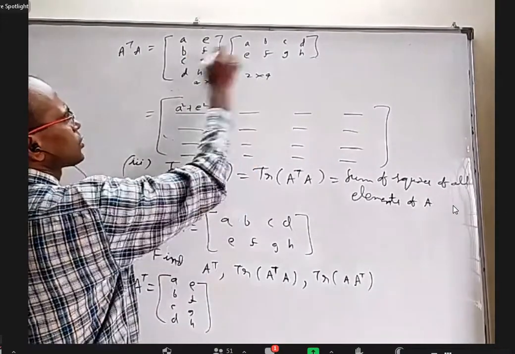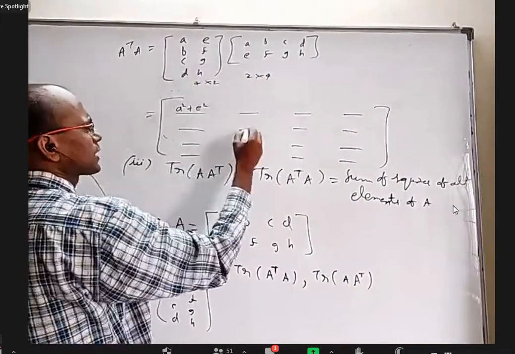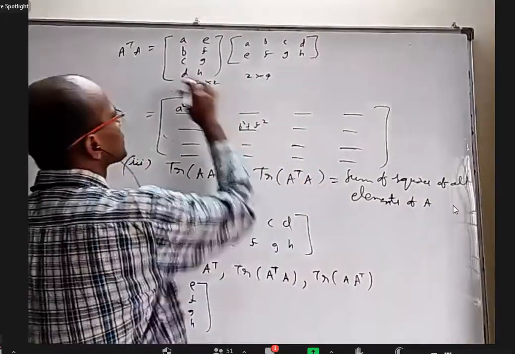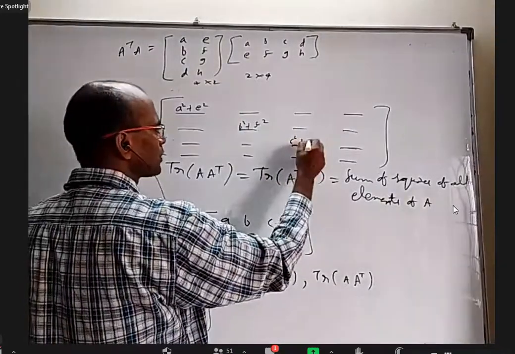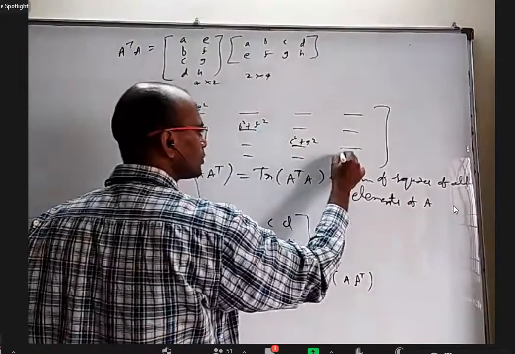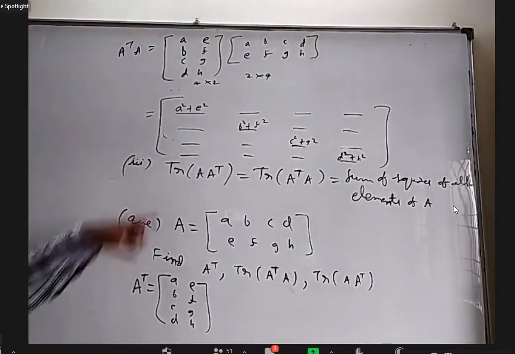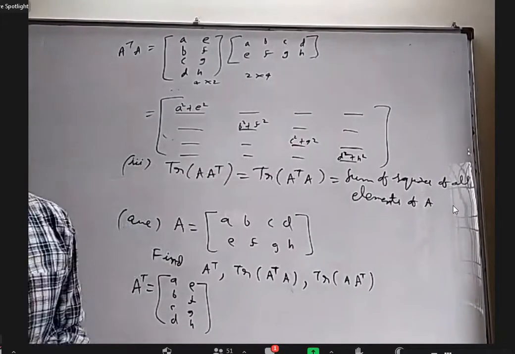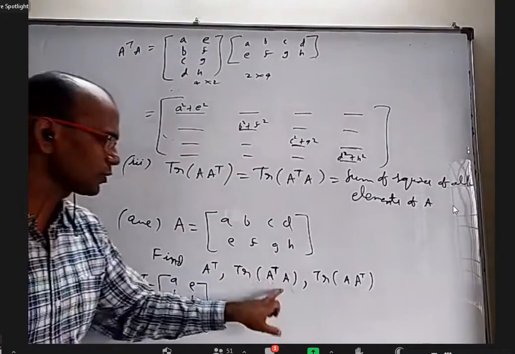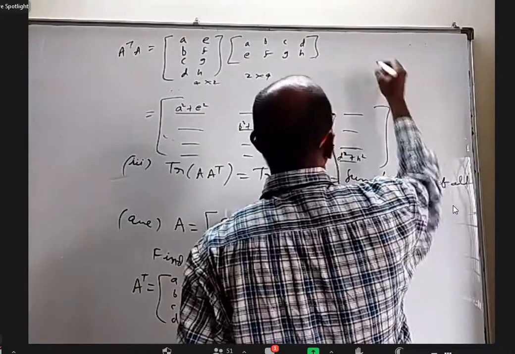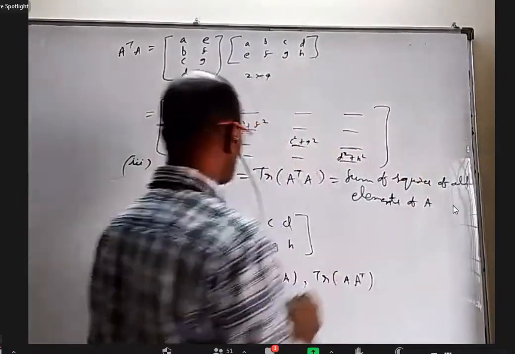First row into second column. Second row into second column, this is B square plus F square. Third row into third column, C square plus G square. Fourth row into fourth column, D square plus H square. Okay, so now I don't have to write the other elements. It's a waste of time because nobody asked me A transpose into A. They only asked me trace.